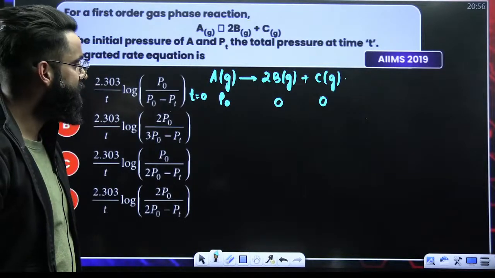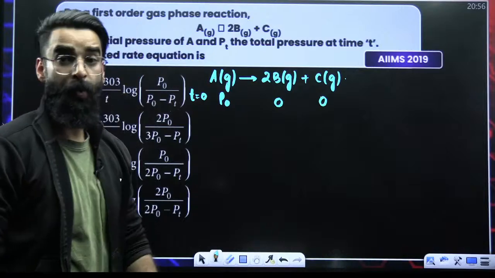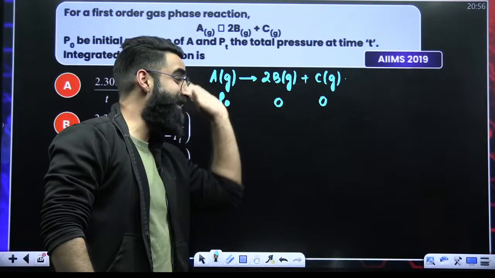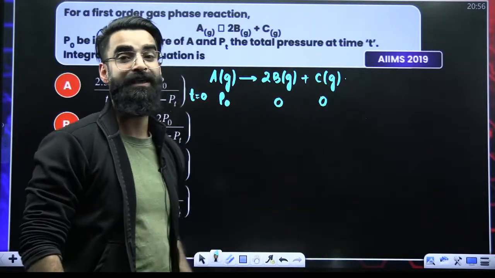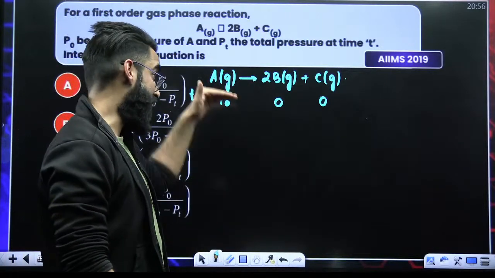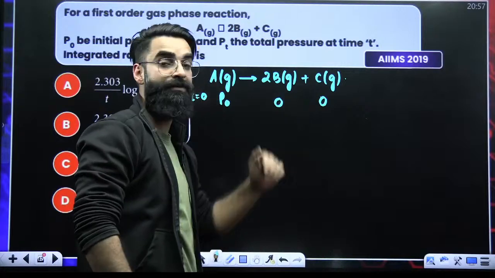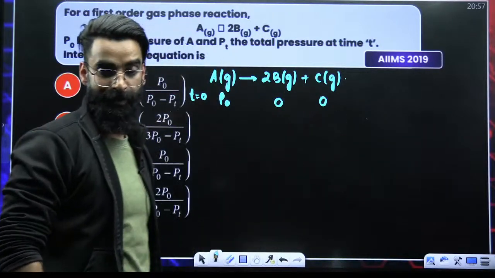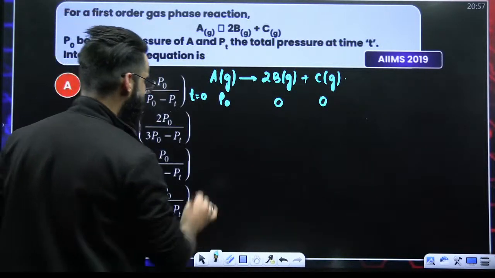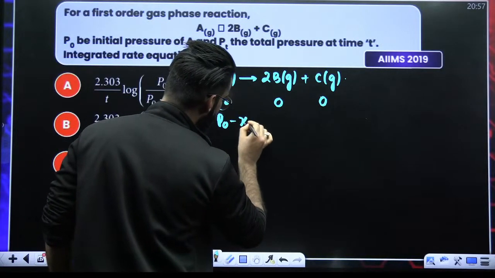Now, my dear students, just try to understand one thing. With time, when the reaction starts and A starts getting converted into B and C, pressure due to A will be decreasing, pressure due to B will be increasing, and pressure due to C will also be increasing. So let's say at time T, pressure due to A is equal to P naught minus x.